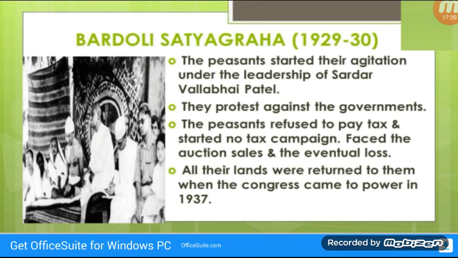Bardoli Satyagraha, which was held in 1929 to 30. The peasants started their agitation under the leadership of Sardar Vallabhbhai Patel in protest against the government. The peasants refused to pay tax at the enhanced rate and started a no tax campaign. They faced the auction sales and the eventual loss of almost all of their lands, but refused to submit to the government. All their lands were returned to them when the Congress came to power in 1937.